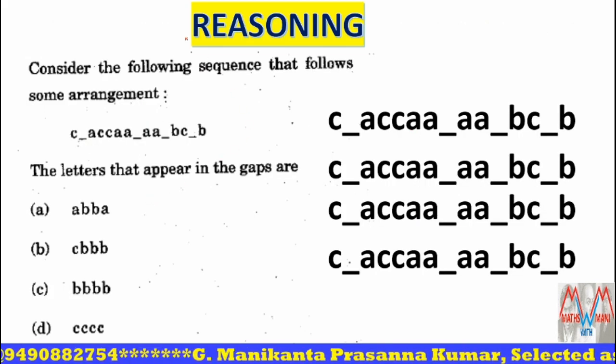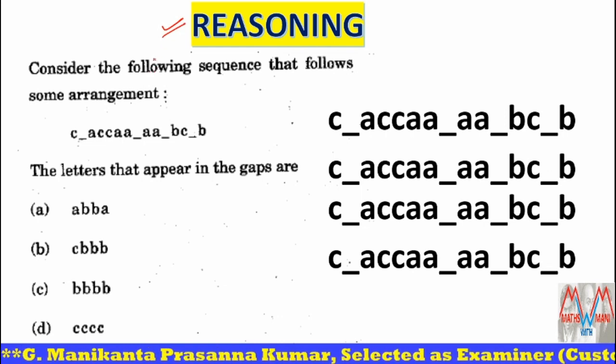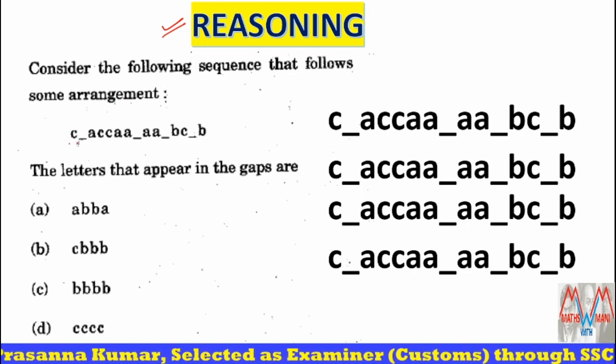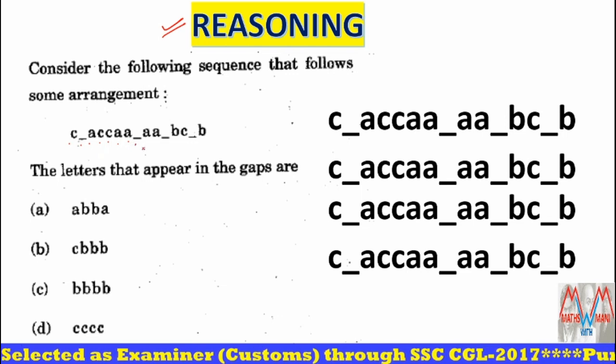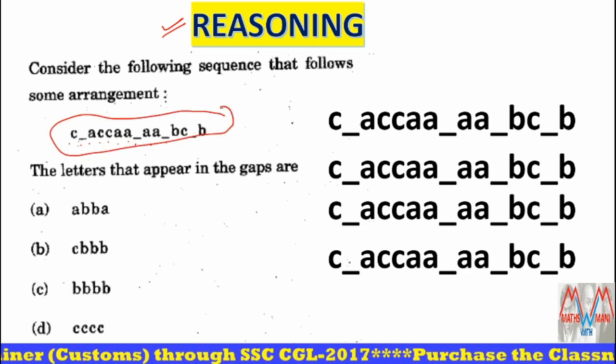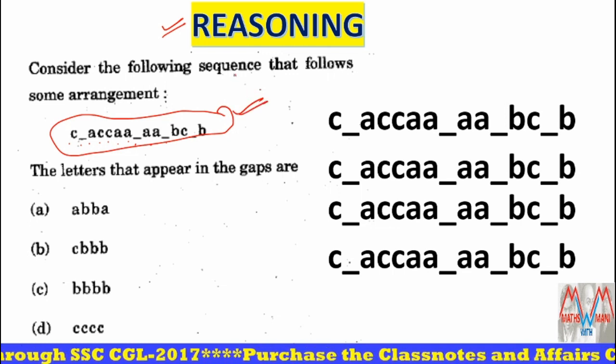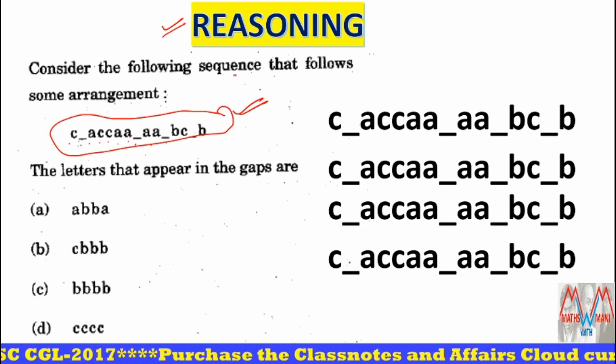Next, in the reasoning part, we have some questions that are mainly based on basic reasoning. Let's see: C _ A C C A _ A _ B C _ B. Whenever these types of problems come in your exam, please put them last, because you have to solve them based on the options.